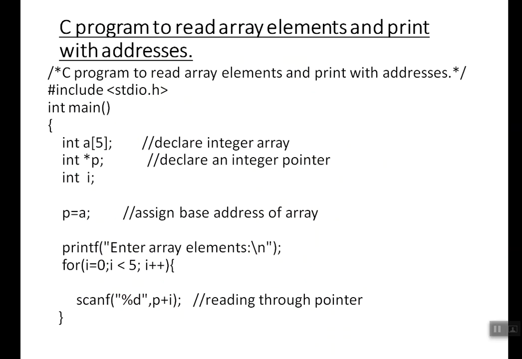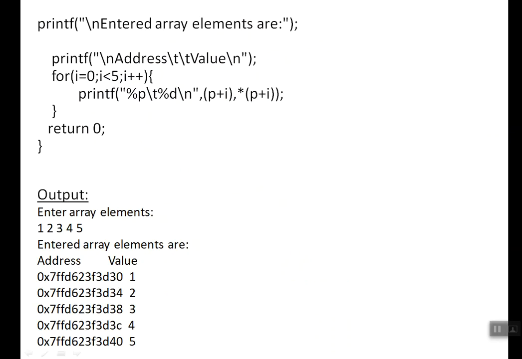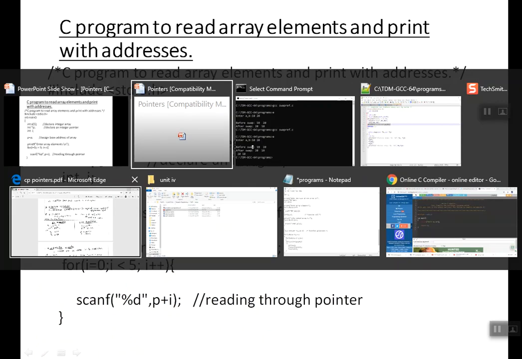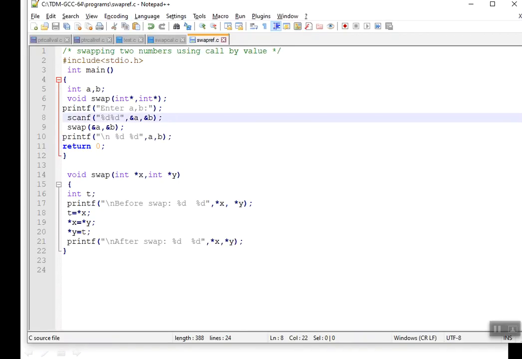Okay. So here I'm going to write a simple code to read and print array elements with the address. Take the output first: we are going to read 5 elements, 1 2 3 4 5. Then I'm going to print all the elements' addresses and values. So address, value. The first address, first value. Okay, let me type the code. It's been a long time since we tried.